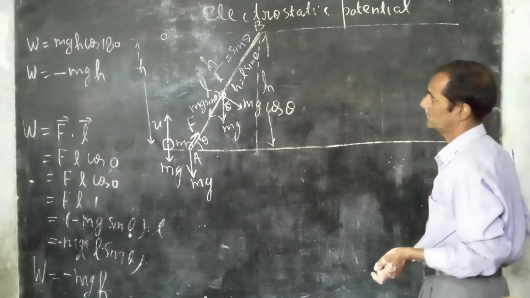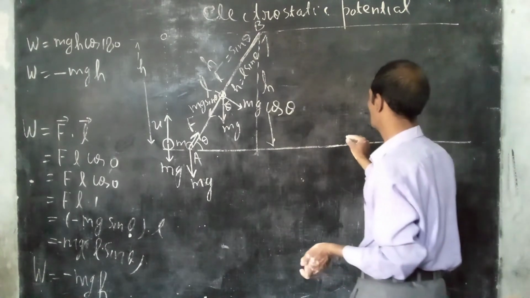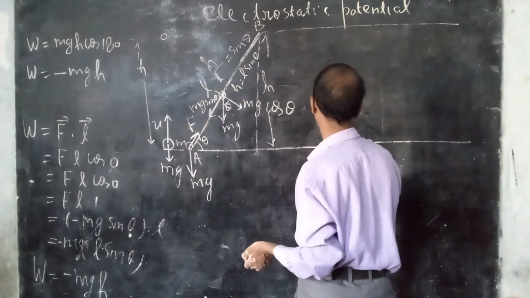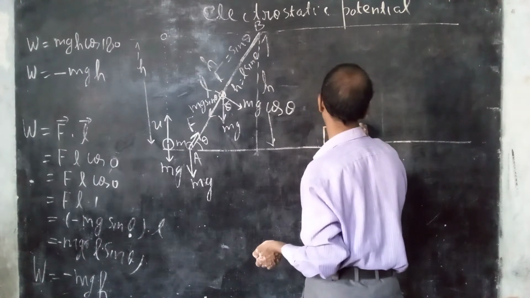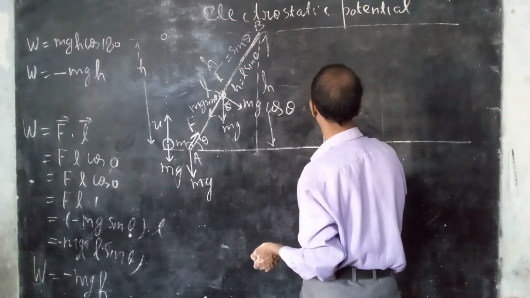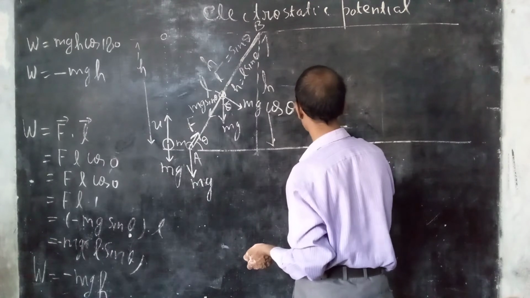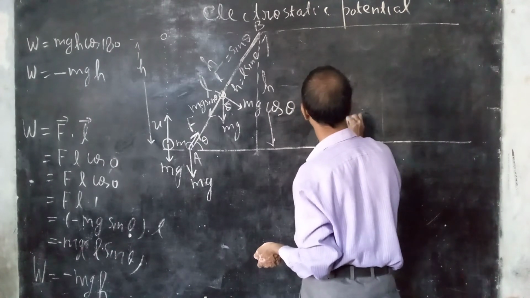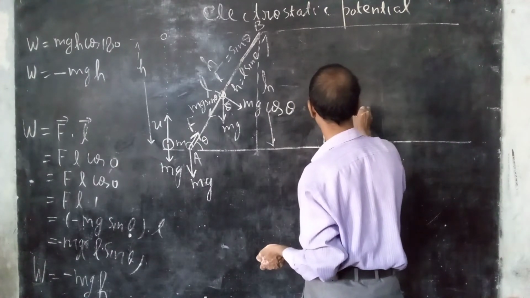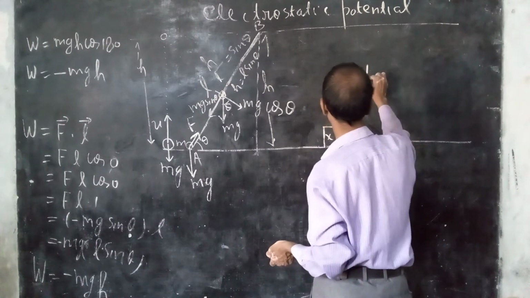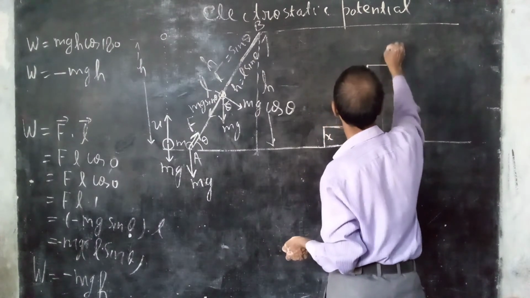We can reach up to the roof through stairs like this. Let the height of one step of the staircase be s, and the height of h step of stairs is h.